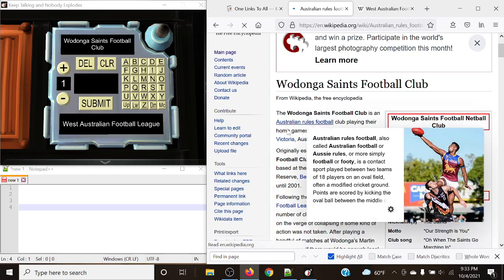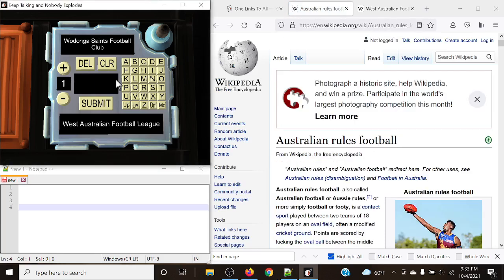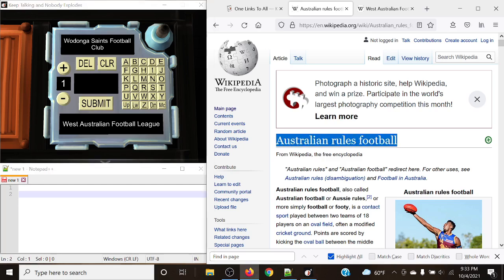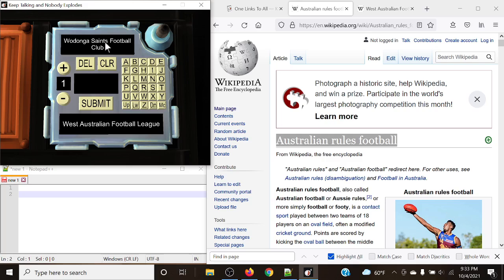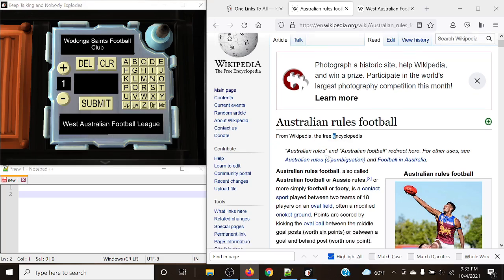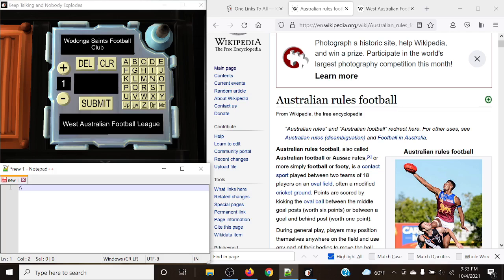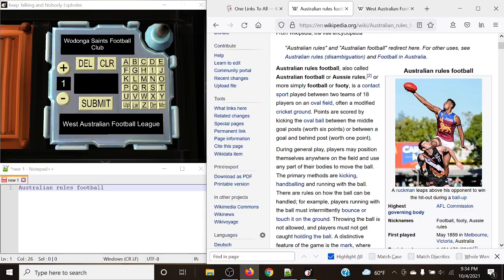Let's follow this link. When all is said and done, we must simply enter in the titles of these pages, such as right here, between this starting link and this ending title. So let's take a look. The first one that we go through is Australian rules football. That will be our first link that we click on.